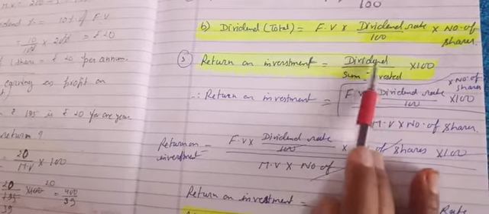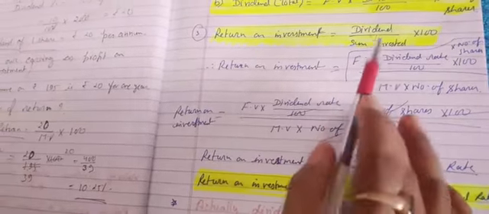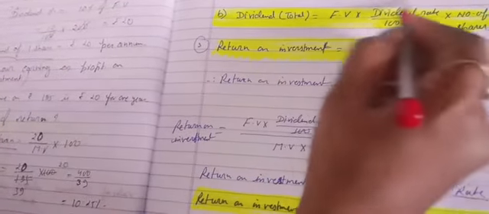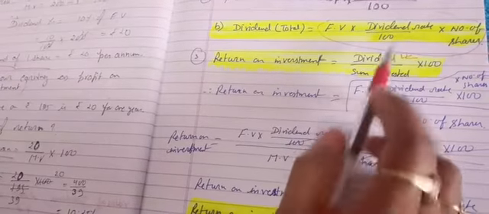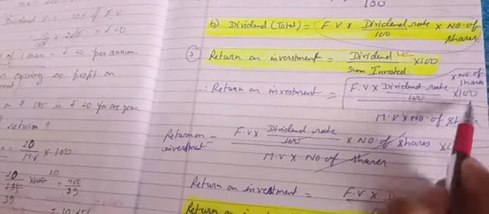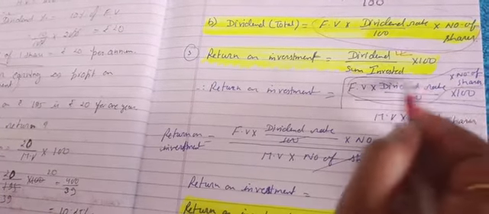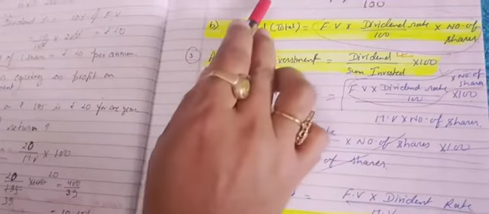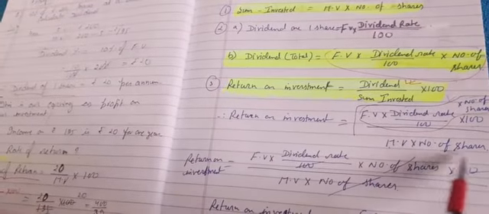I am going to explain how this formula came. Let's see. Rate of return is equal to dividend. So what is the formula of dividend? We use that value here. I have written it in place of dividend: FV into dividend rate upon 100 into number of shares, and this 100 is from here. And here, sum invested means what? Just now we learned this formula, that MV into number of shares. So I have used that formula also here.